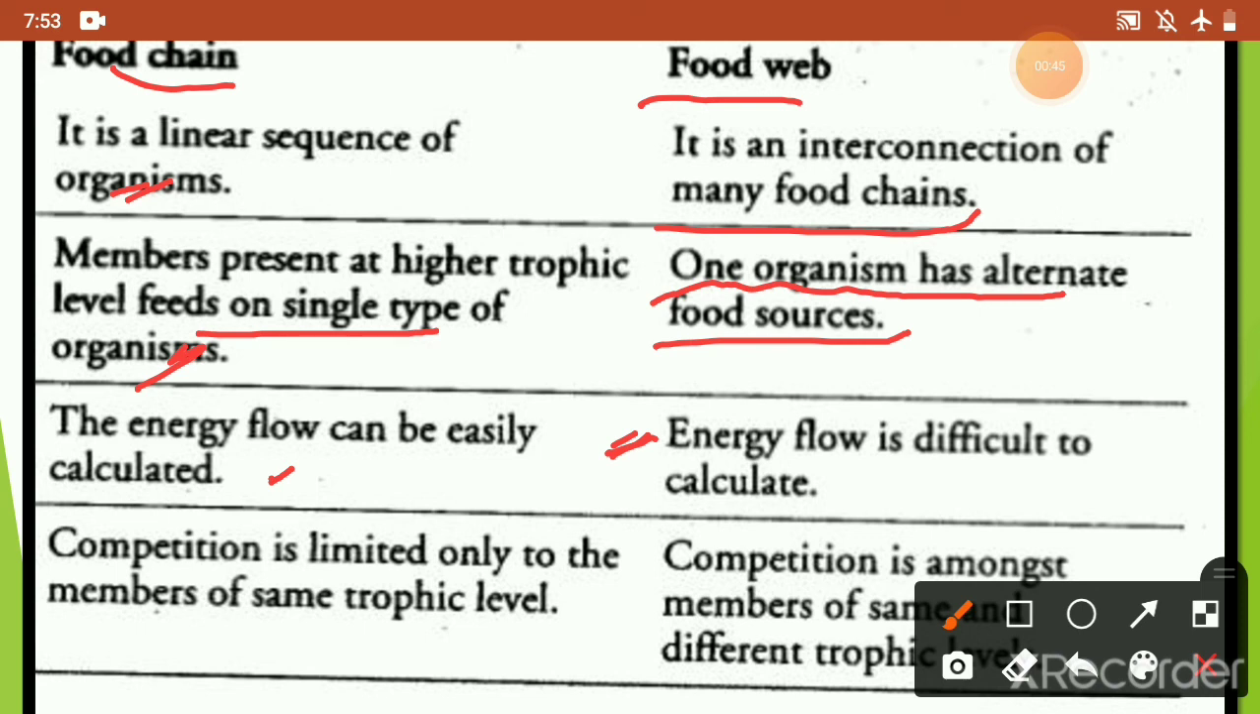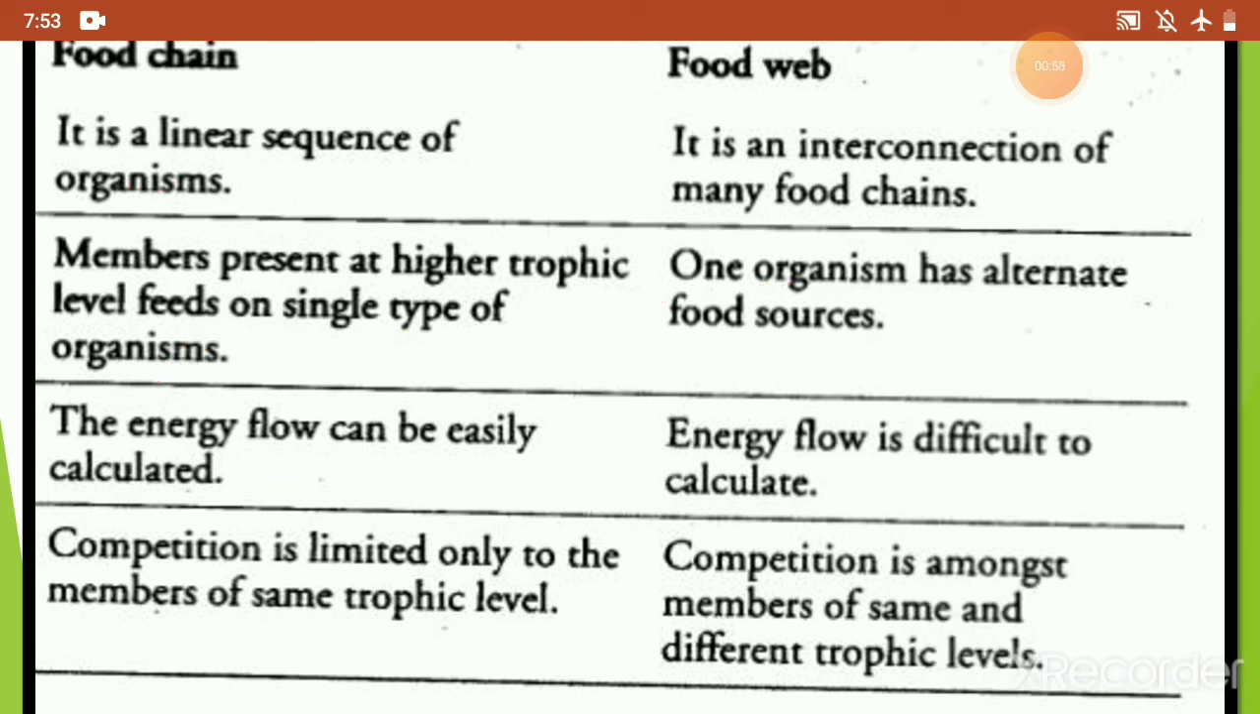In a food chain, the competition is limited only to members of the same trophic level, but in a food web, the competition is amongst members of the same and different trophic levels.